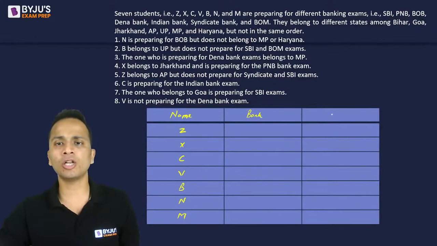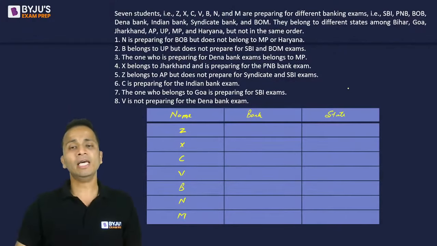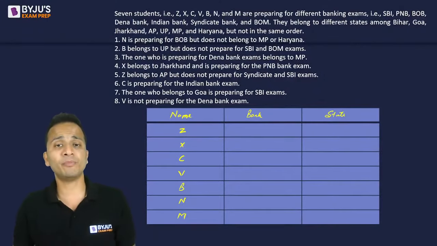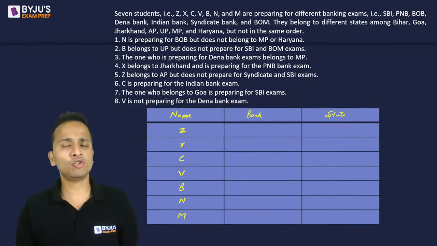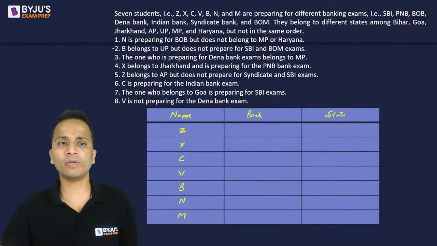All right. And the third column will belong to the state in which they are living. Now, using the given conditions, using these 8 conditions, I'll be filling this information in this table, and to whatever extent I can do that, I'll be doing that. All right. So let us start with this.